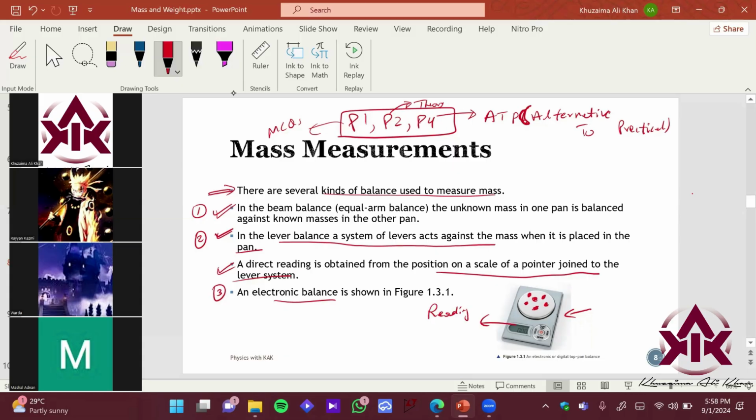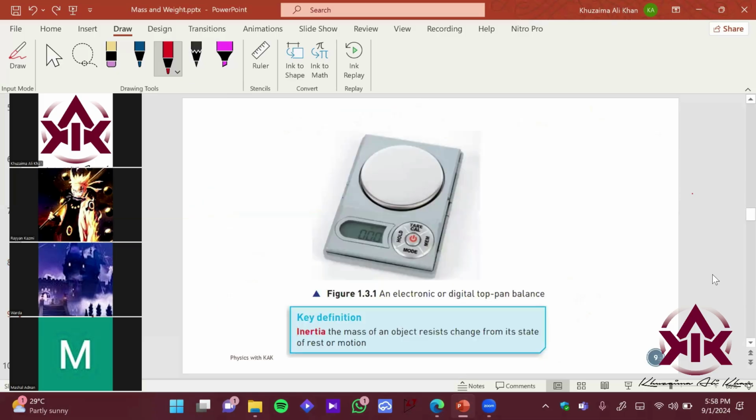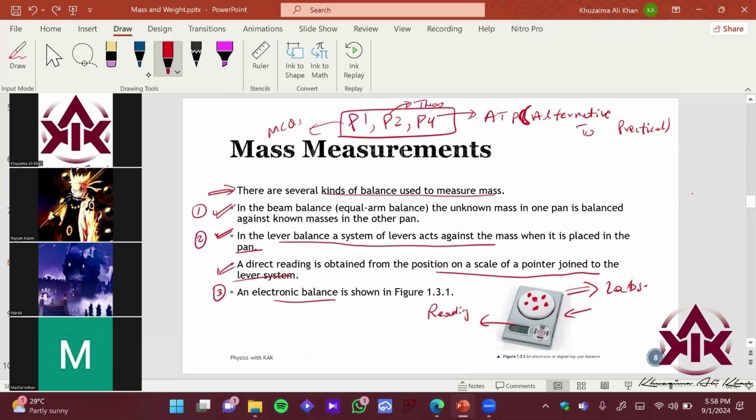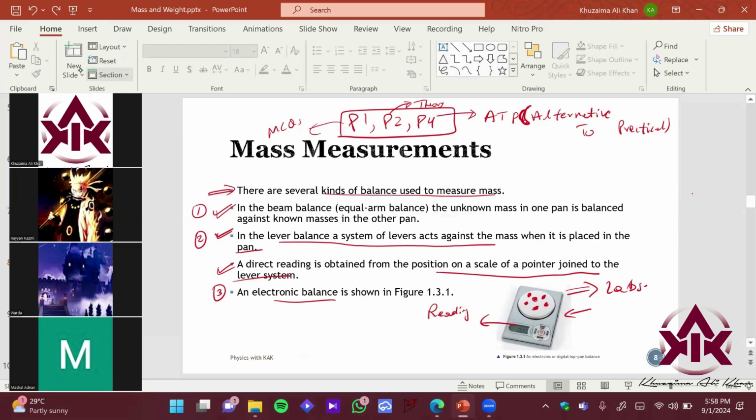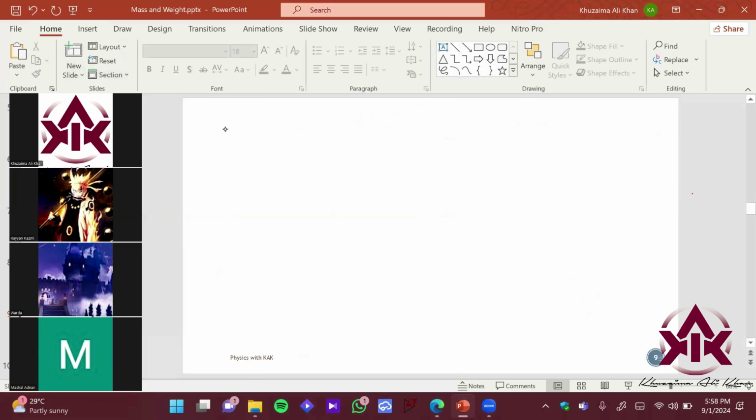Mostly they are found in laboratories, in your labs, because they're pretty precise. They have pretty good accuracy and can be trusted. And they don't occupy much space. They are pretty small and also pretty accurate. I will talk about this later. Before that, I want to give you examples of instruments. What instruments are we using to measure mass?